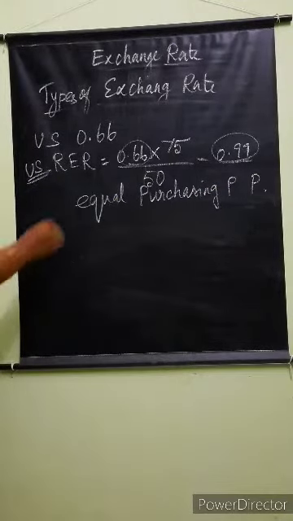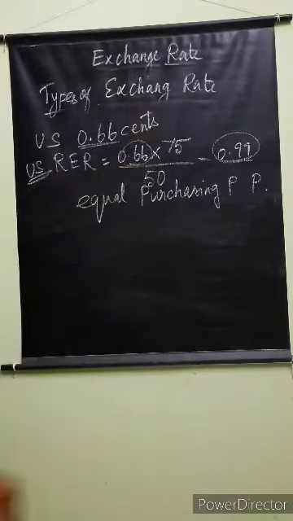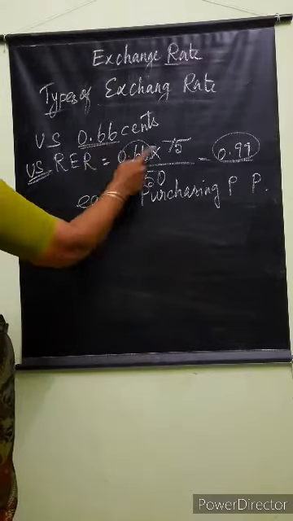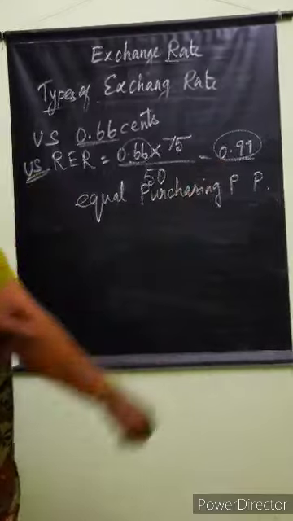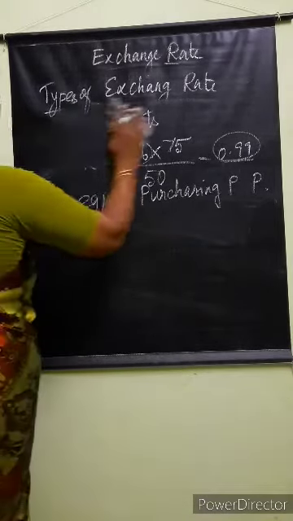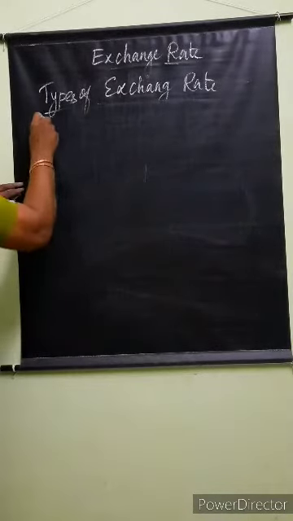If a pen costs 0.66 cents, if they sell the product in US at 0.66, then our cost is 0.99, then it will be equal. Both countries have the equal purchasing power parity. And then the third one, nominal